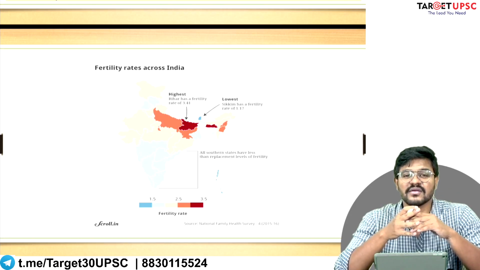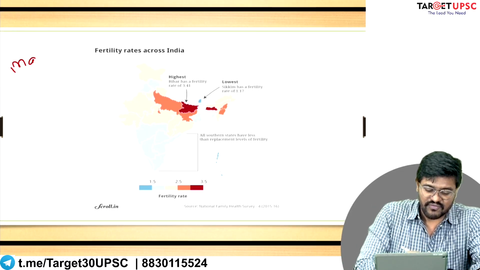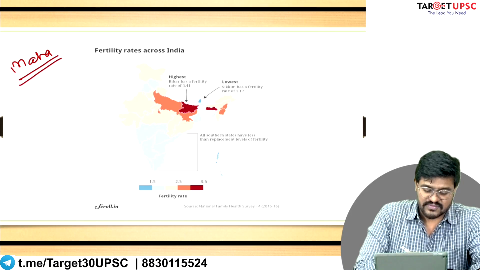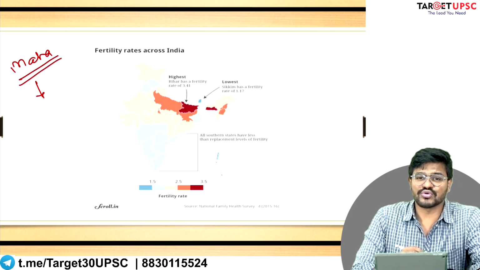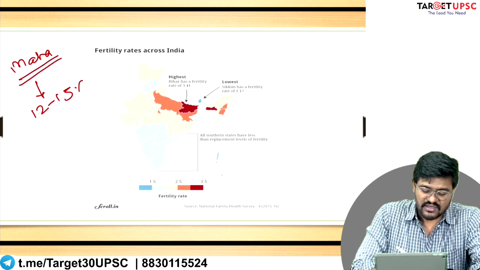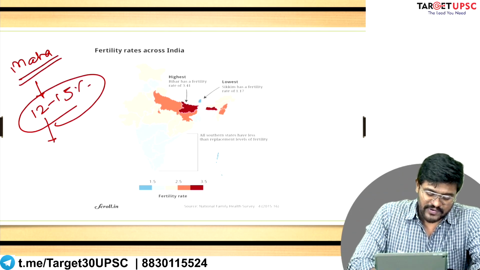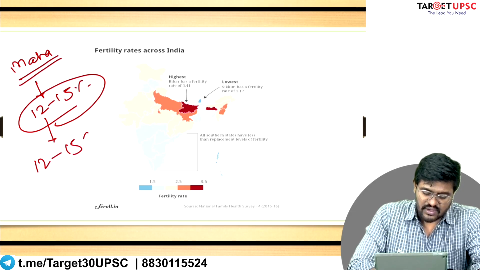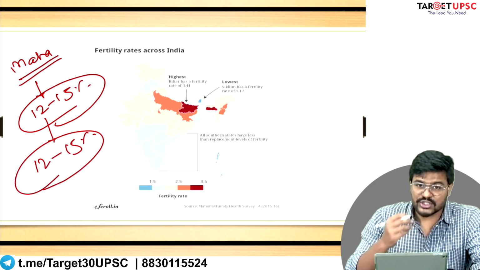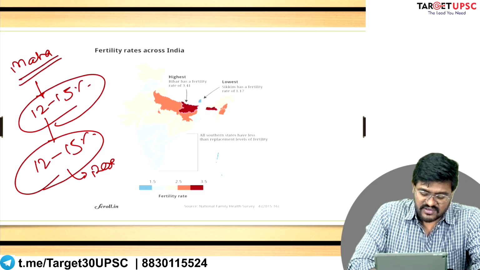What does that mean? It means very simply, for example, in the state of Maharashtra, Dalits constitute something like 12 to 15% of the total population. Therefore, 12 to 15% of constituencies in the state of Maharashtra will be reserved for scheduled castes.